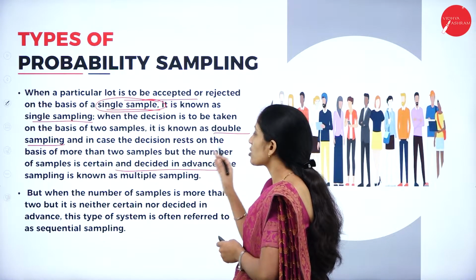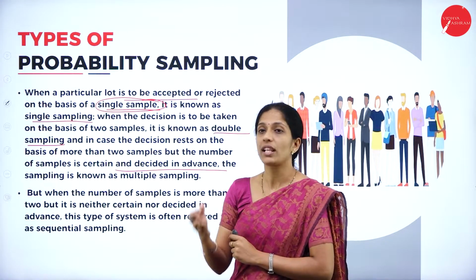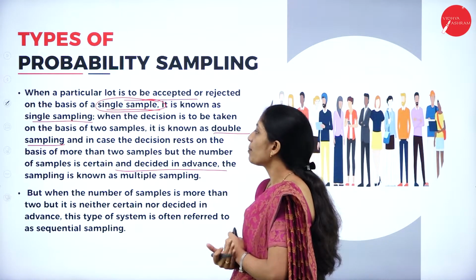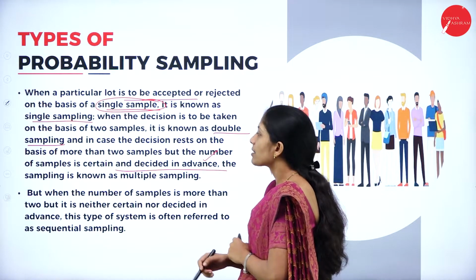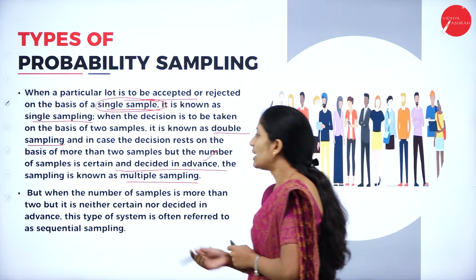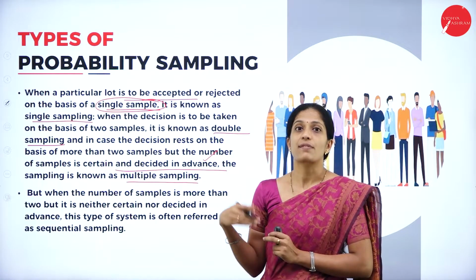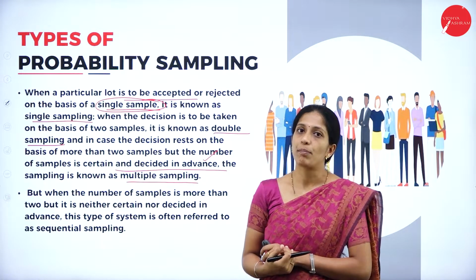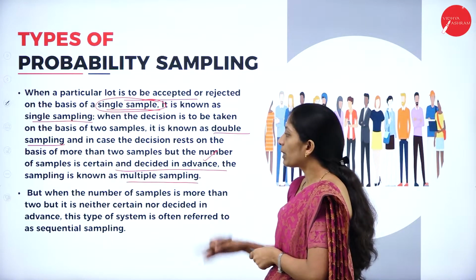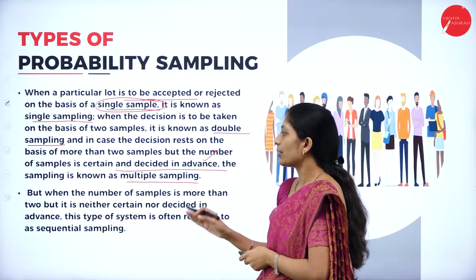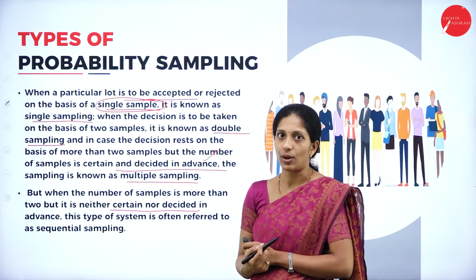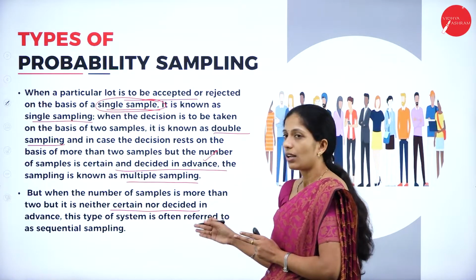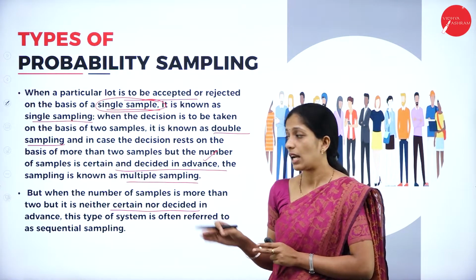And in case the decision rests on more than two samples, but the number of samples is certain and decided in advance, the sampling is known as multiple sampling. So if it is more than two, it is known as multiple sampling. But when the number of samples is more than two, but neither certain nor decided in advance, as I told you, it is not decided in advance.